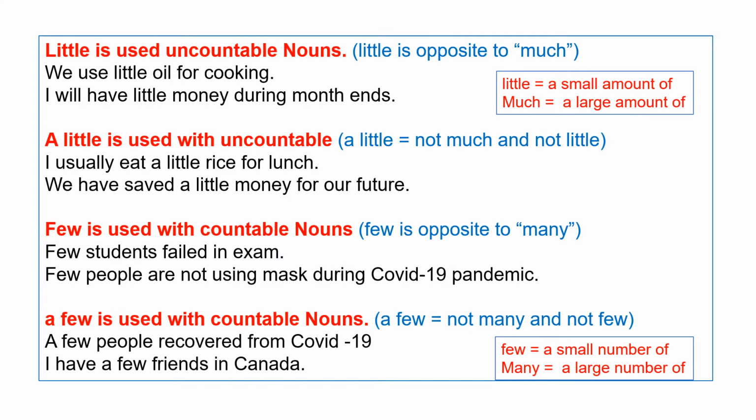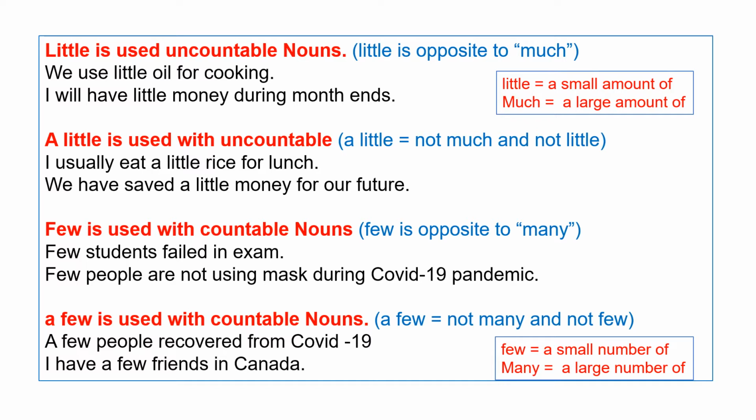Little means a small quantity. Little is opposite to much. Much means a large quantity. Little and much both are used with uncountable nouns. The nouns which cannot be counted are called uncountable nouns.